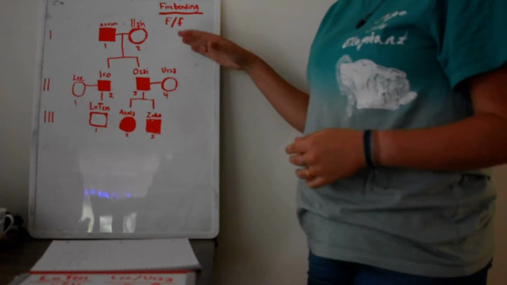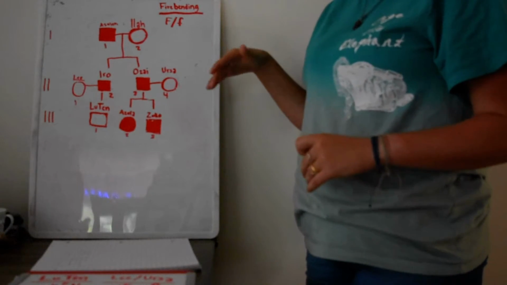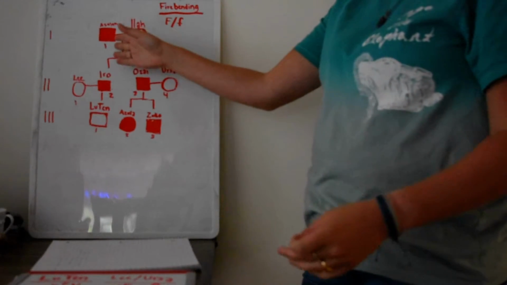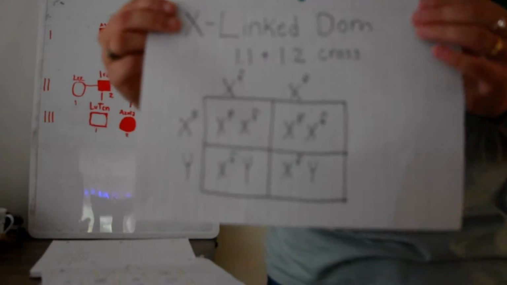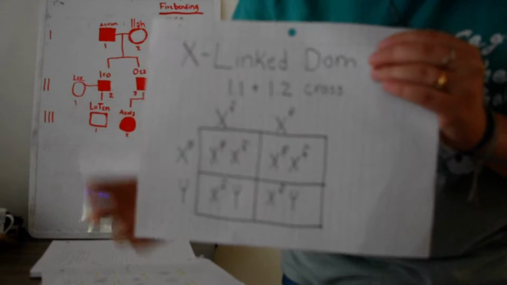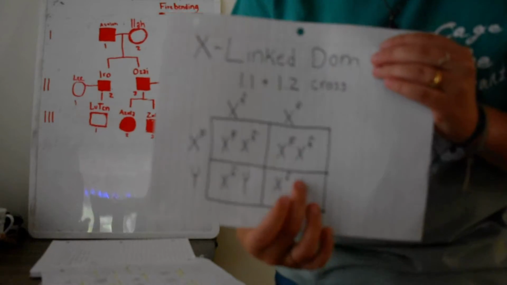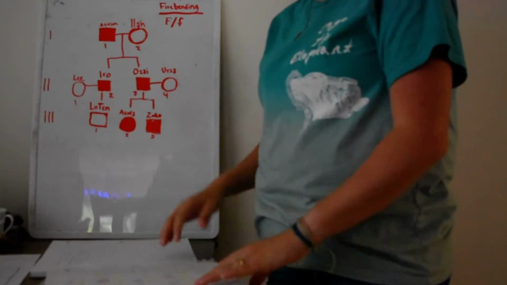We can see in the first generation that X-linked dominant inheritance is not possible for this pedigree, because when you cross an affected male and an unaffected female, you'll get these results. And as you can see, the only possibility for male offspring is unaffected. And yet, they have two affected, or fire-bending, sons.